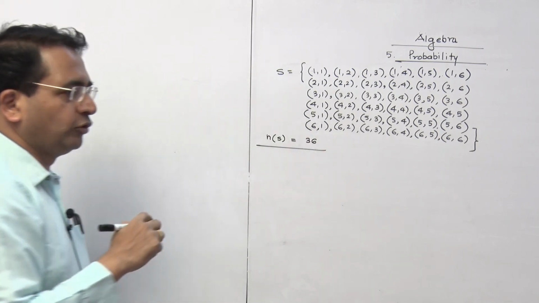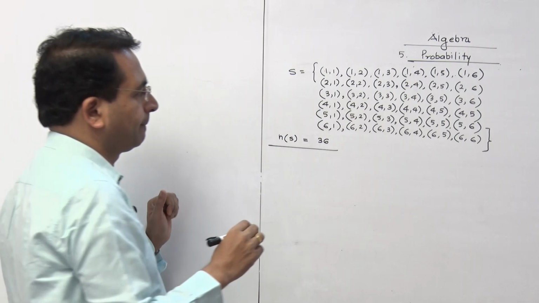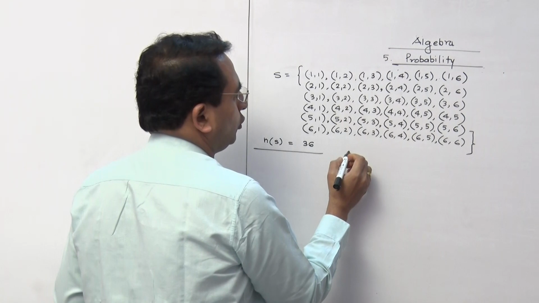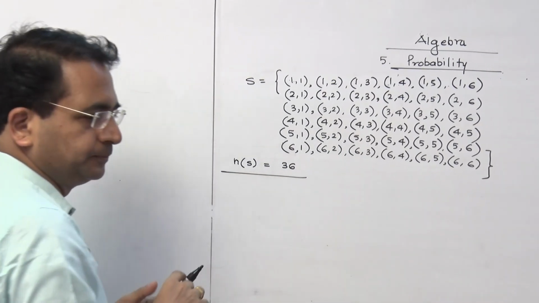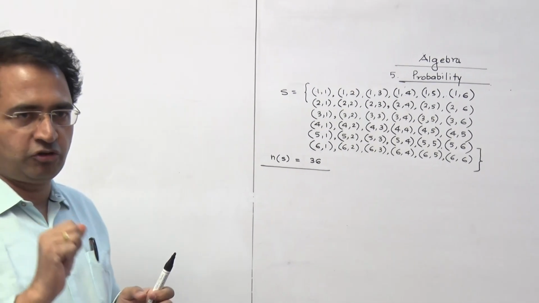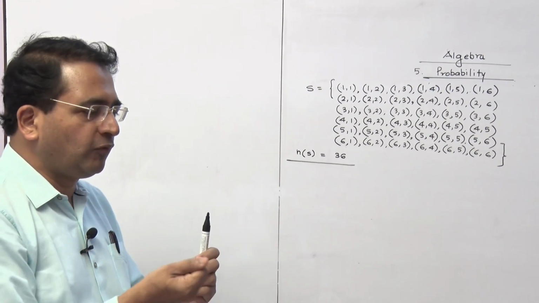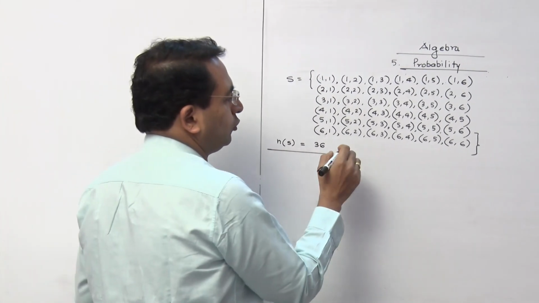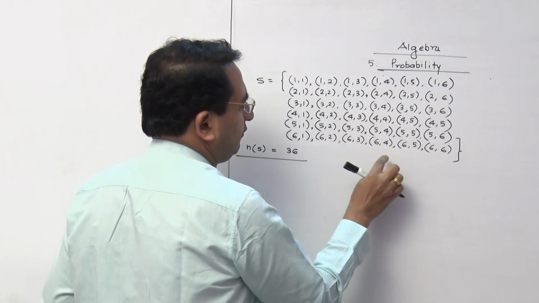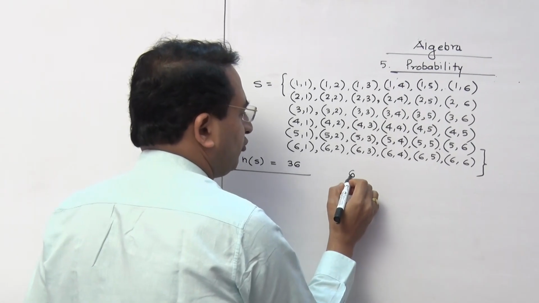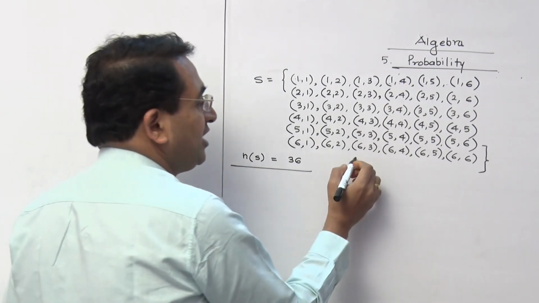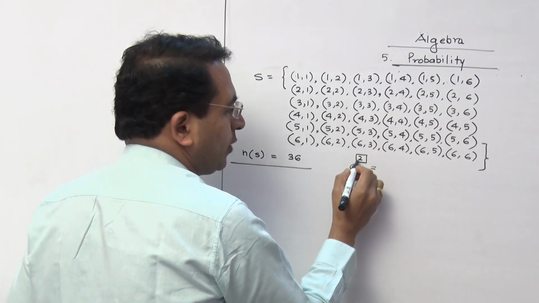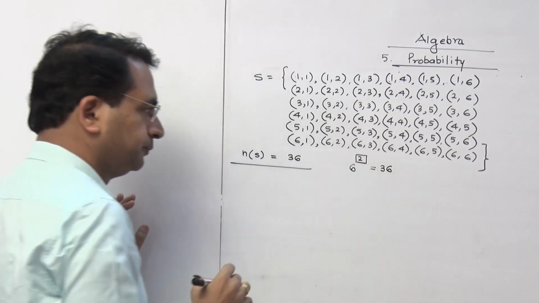Now remember one thing, there is one more question which can be asked. How many dice are thrown? You have thrown 2 dice. Now I am asking you a simple question. If you throw 1 die, then how many observations are you going to get? You are going to get 1, 2, 3, 4, 5 and 6, so 6 observations. How many dice have you thrown? 2. So 6 square is 36 or not?